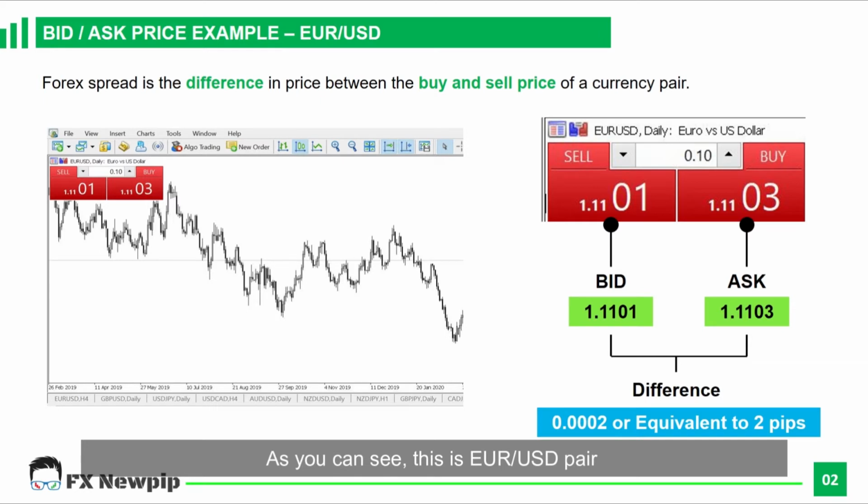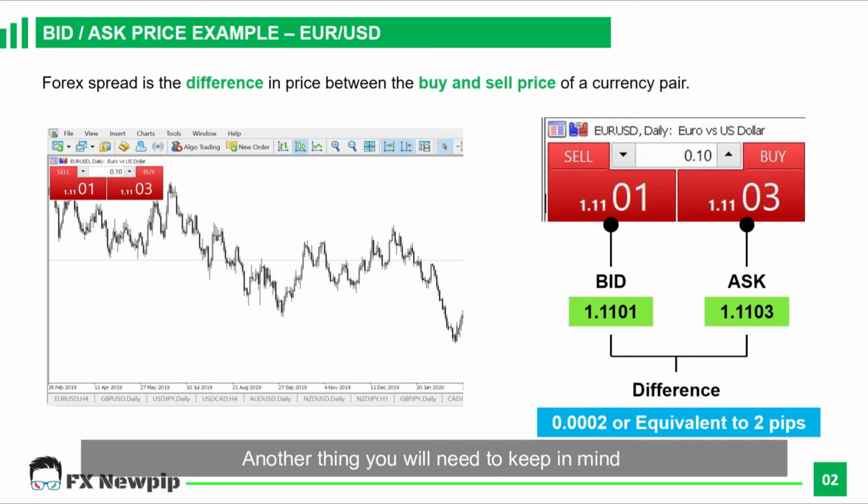As you can see, this is the Euro USD pair, and the sell price is 1.1101, which is the bid price, and the ask price is 1.1103. So we will take the ask price 1.1103 minus the bid price 1.1101. The difference is 0.0002 or equivalent to 2 pips.